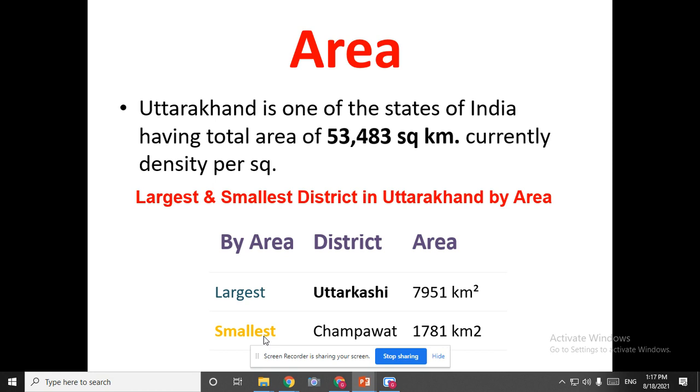Next, the smallest area according to district is Champawat. And what is the value here? It is 1,781 square kilometers. Okay, children, so the smallest area is Champawat district, and the largest area is Uttarkashi district. I have read out the numerical values for the largest and smallest districts.